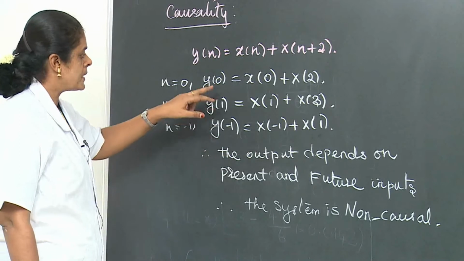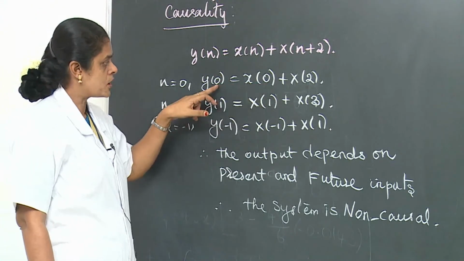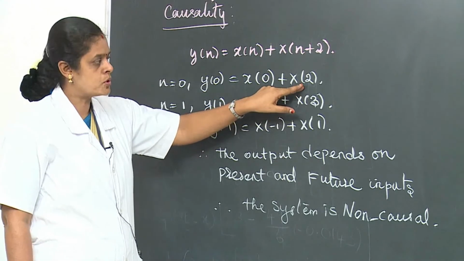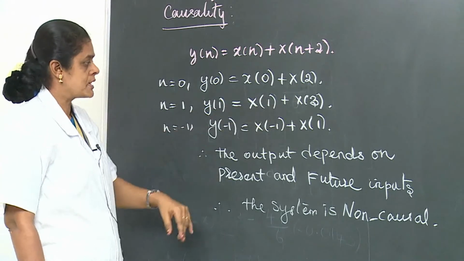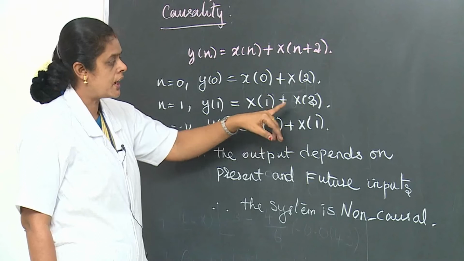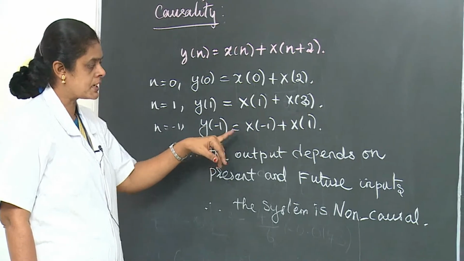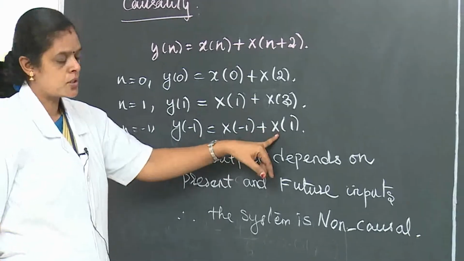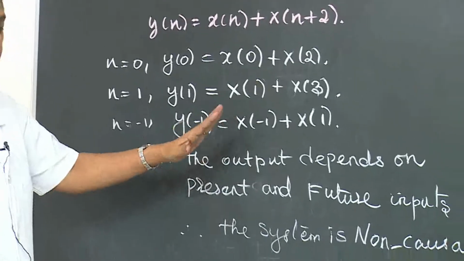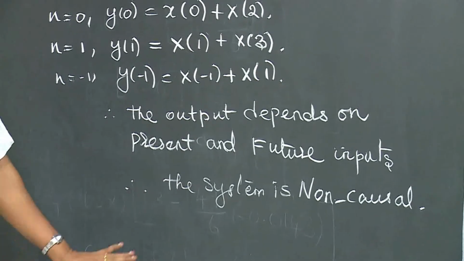So in each sample, the present output depends on the present input and also the future input. So this system's output depends on present and future inputs, so the system is a non-causal system, right?